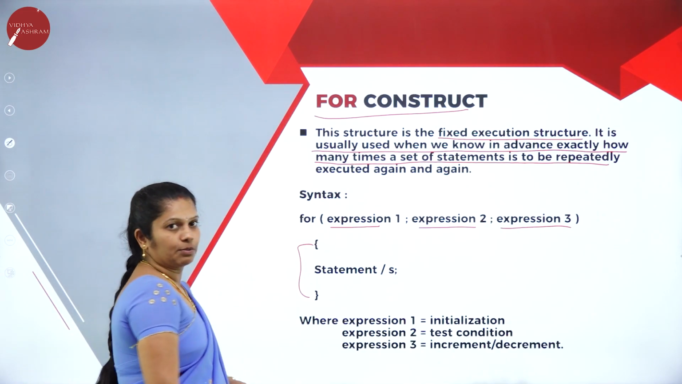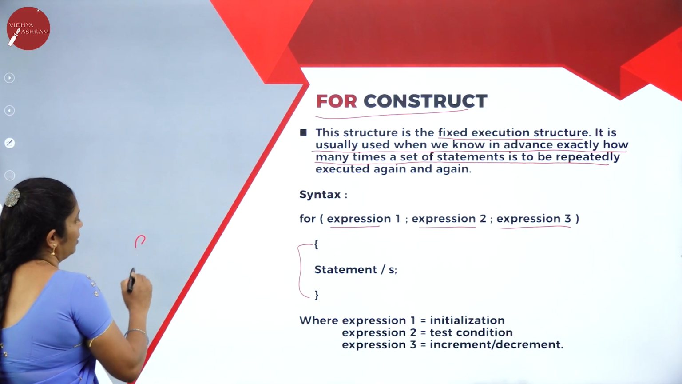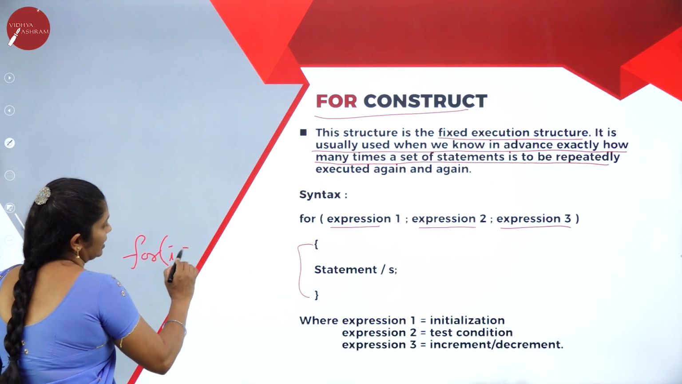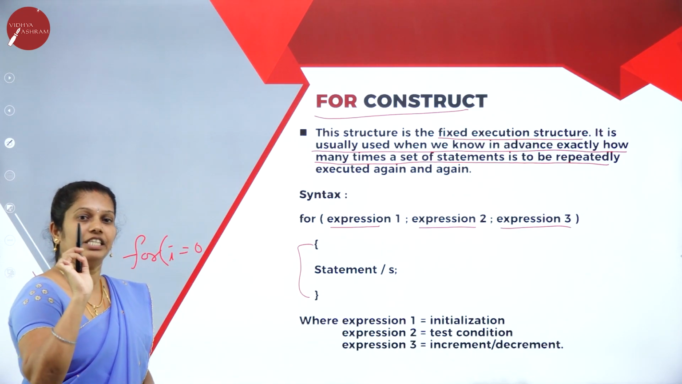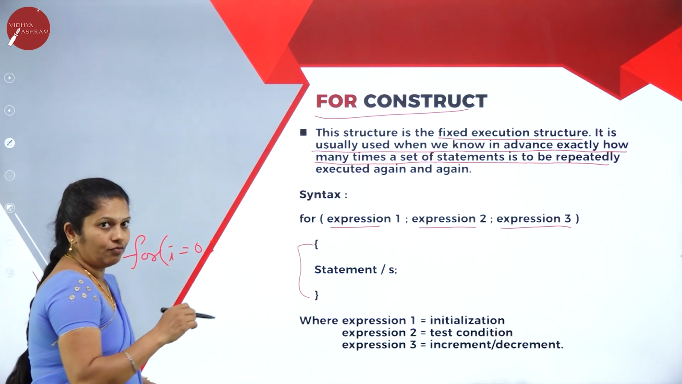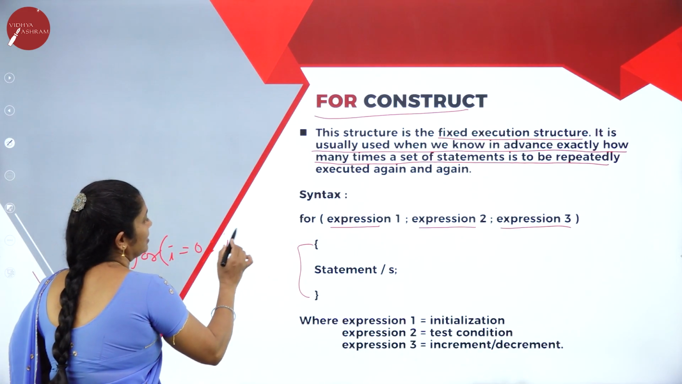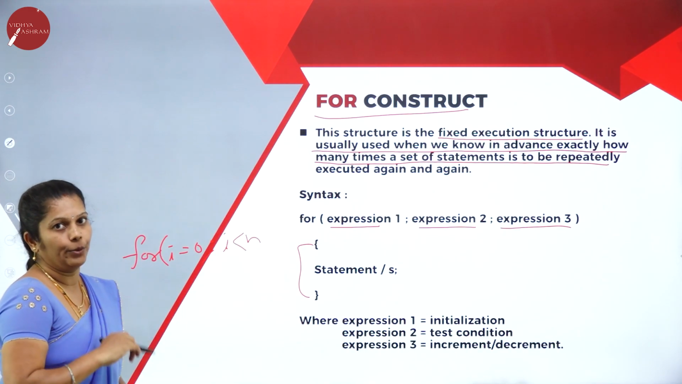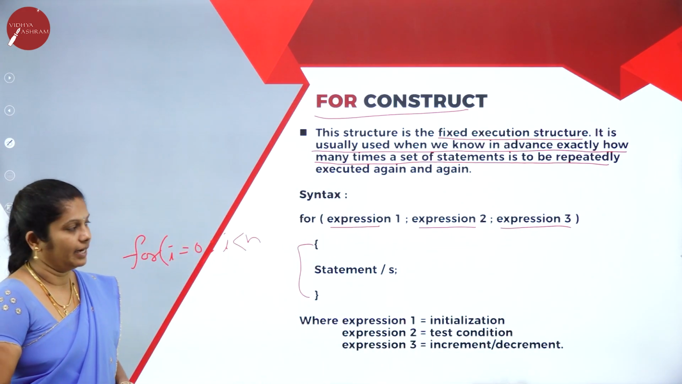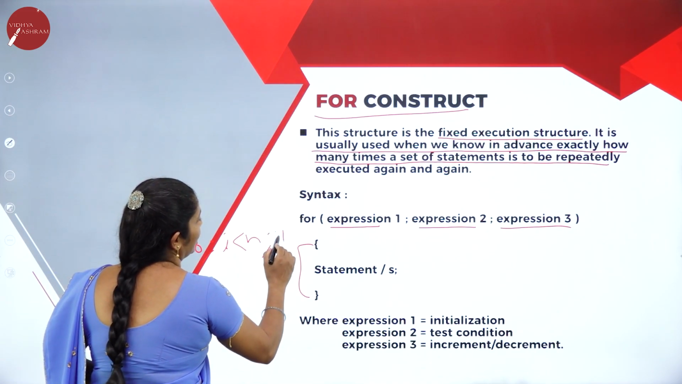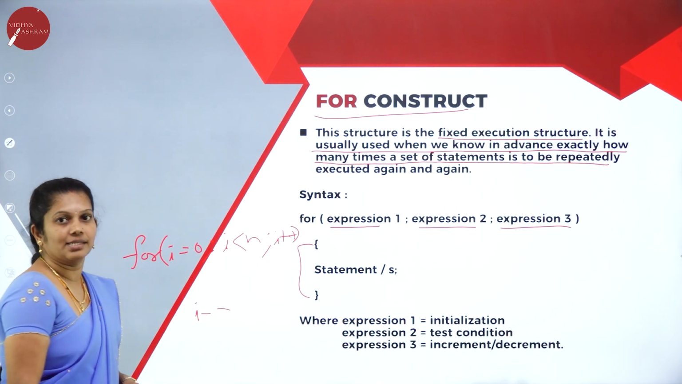What exactly will the first expression tell you? The first expression will tell you the initialization value. For example, for here, i equals 0. If I write i equals 0, this is the starting position, the initial position. Then after that, you put a semicolon, then the second expression, for example, i is less than n. That means the final value is mentioned here. Whereas the third expression will tell you whether it's incrementing or decrementing. Here, if I write i++, then it is the incrementing operator. If I write i--, then it is decrementing.